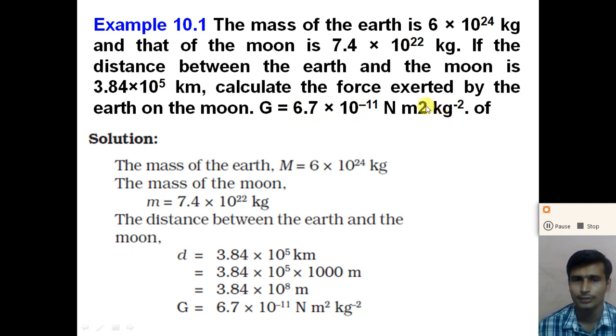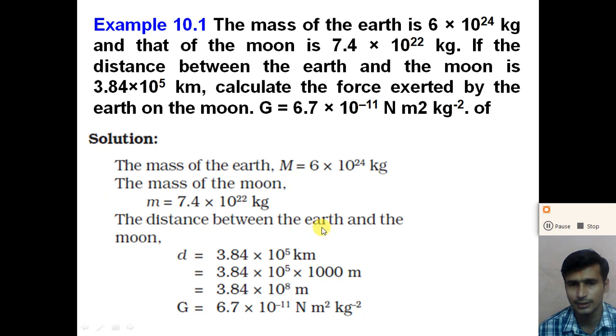So in the statement of the example, first of all the mass of the earth is given to you. So we take the mass of the earth, capital M, is equal to 6 into 10 raised to 24 kg. Similarly, the mass of the moon is given to you. We take small m is equal to 7.4 into 10 raised to 22 kg. So the mass of both objects, earth as well as the moon, is given to you, right?